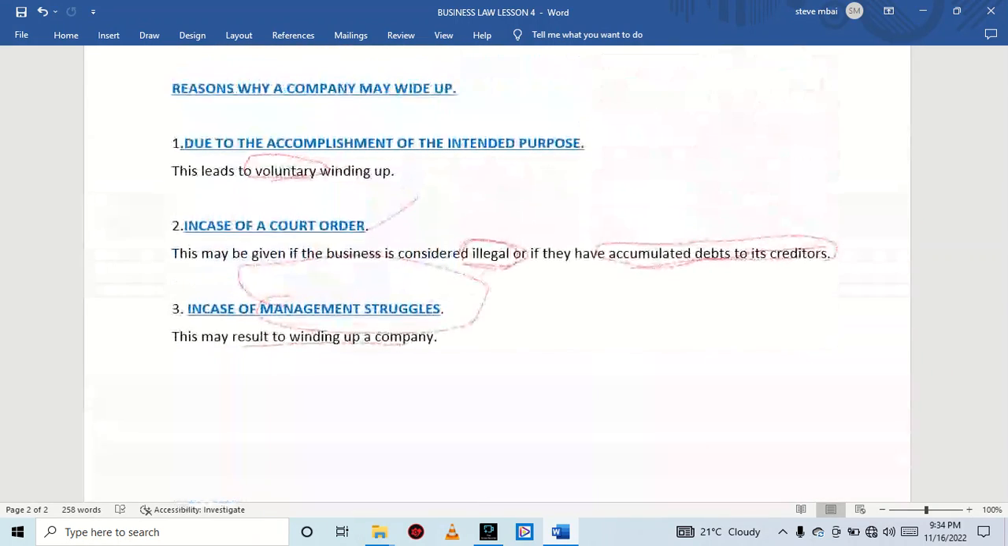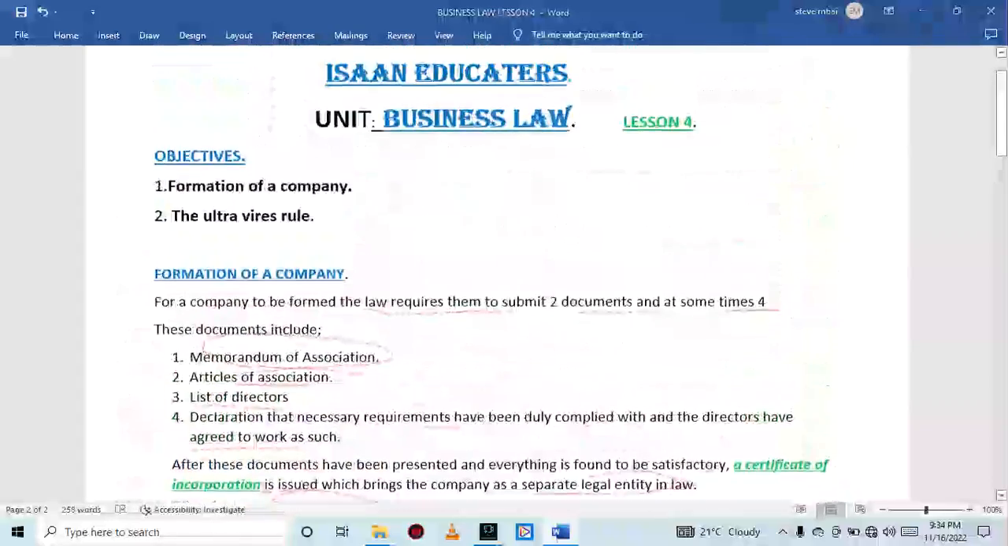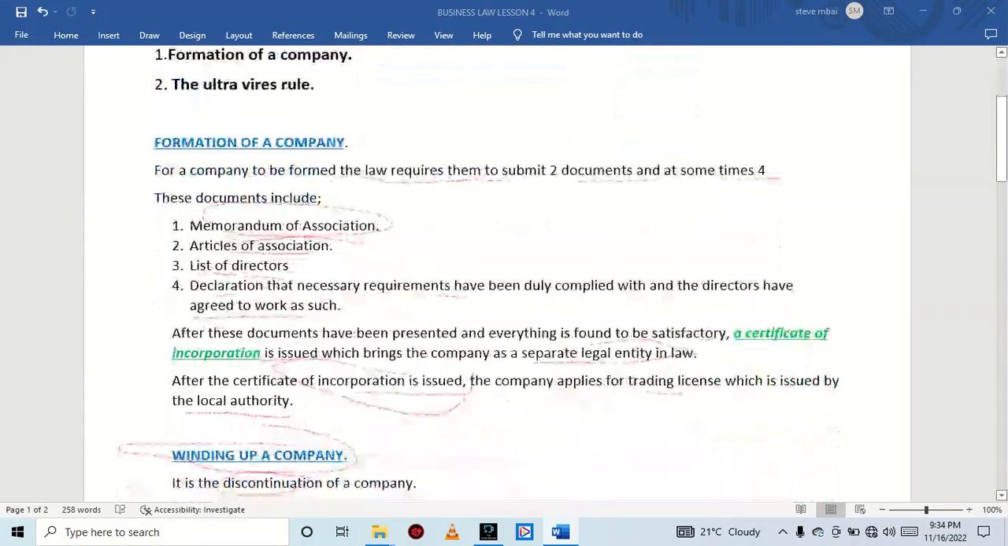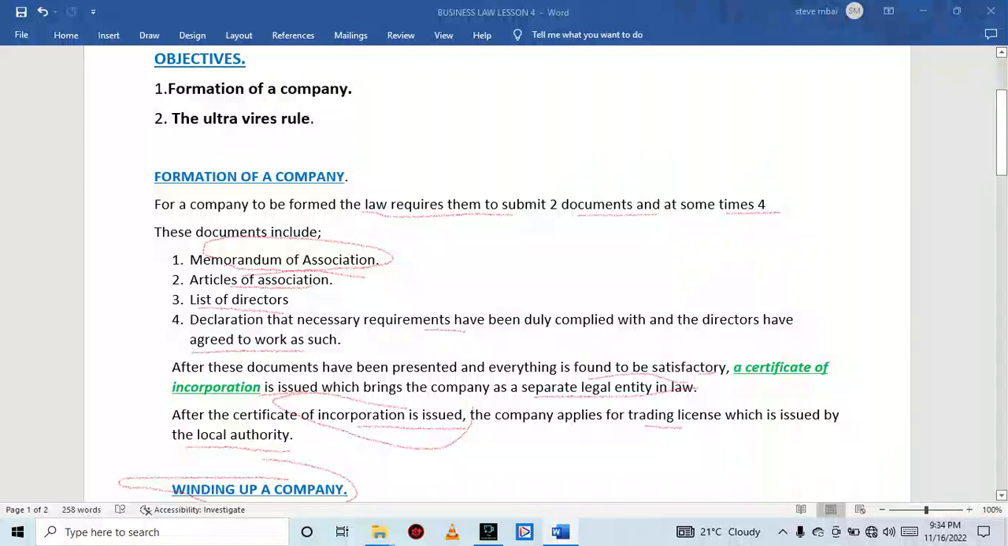So that comes to the end of this video tutorial, whereby we have tackled these objectives, that is the formation of a company. You have seen the documents required in the formation of a company, and after these documents have been presented, the first certificate that the company is issued with is the certificate of incorporation. After the certificate of incorporation is provided, the company is now in a position to apply for a trading license, which is issued by the local authority.